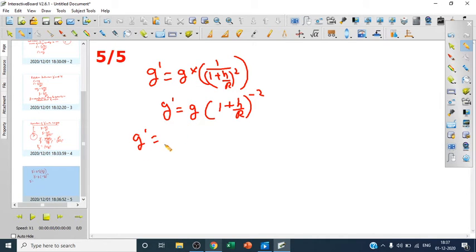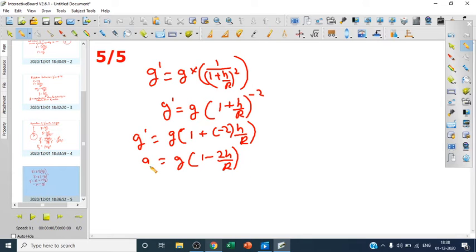We know the binomial expression is given as 1 plus nx plus n into n minus 1 x square upon 2 factorial and so on. So we will neglect the higher powers and we will only take the first power. So g into 1 plus n, what will we write in place of n? Minus 2, and in place of x, h upon r, and we'll neglect the higher powers and we'll keep this much. So we can see g into 1 minus 2h upon r. This is the final formula for variation of g with height.